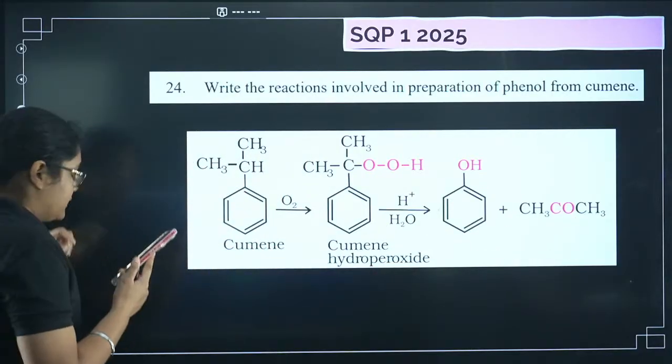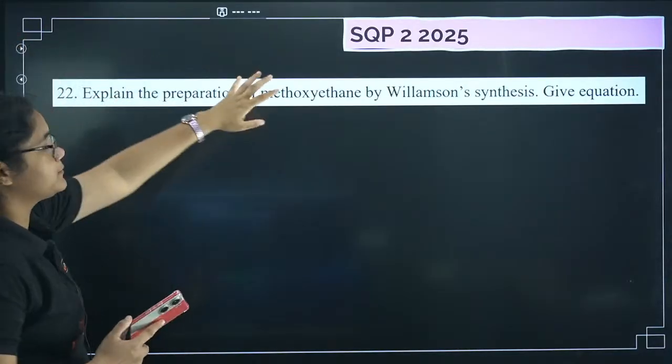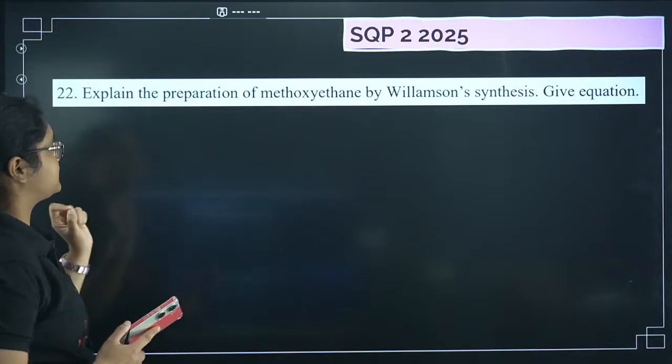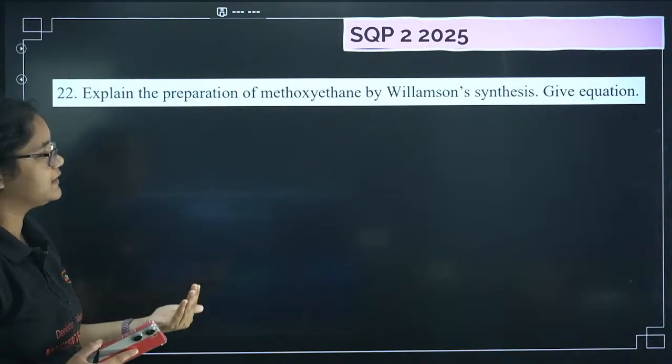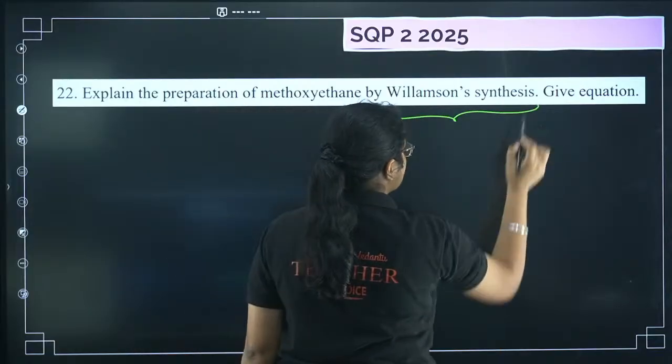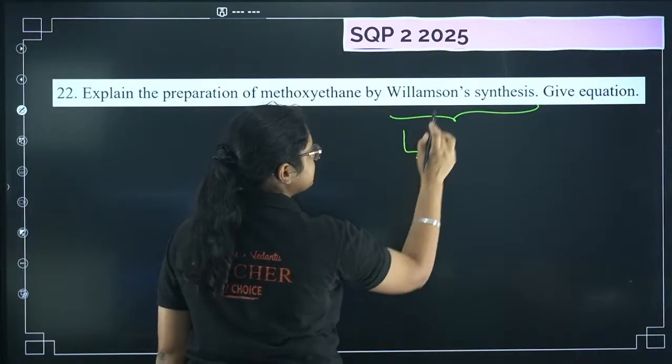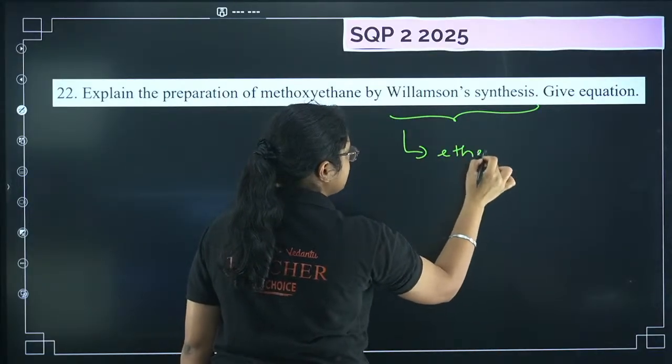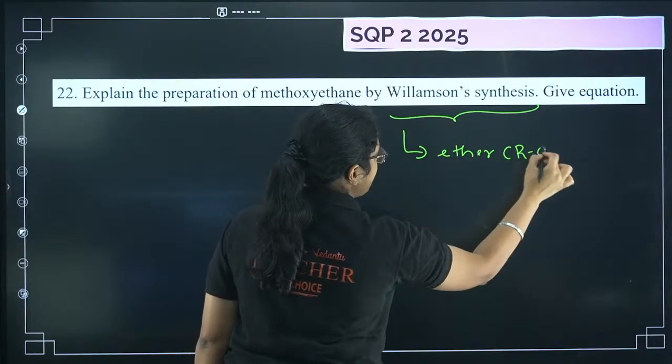Okay. Next, moving to sample question paper 2 2025, there was a question: explain the preparation of methoxyethane by Williamson synthesis. So let me talk about this one. Williamson ether synthesis is used for the preparation of the ether group. Ether group is like ROR.